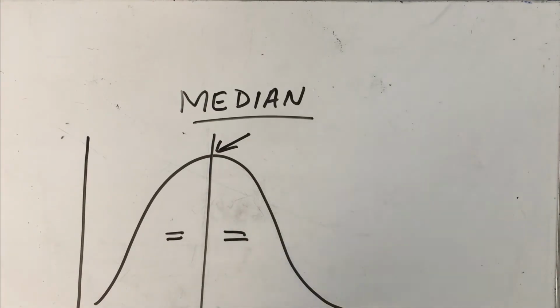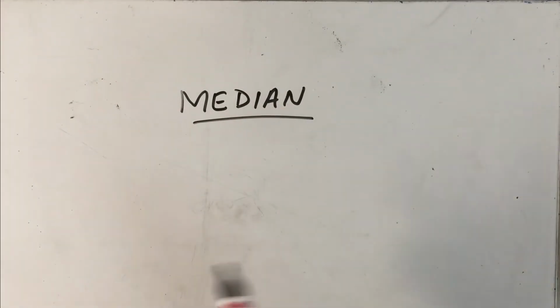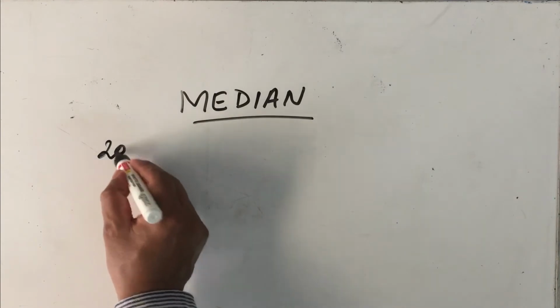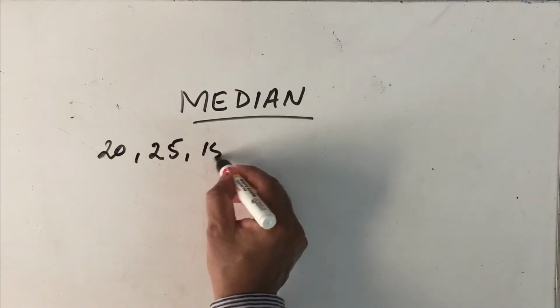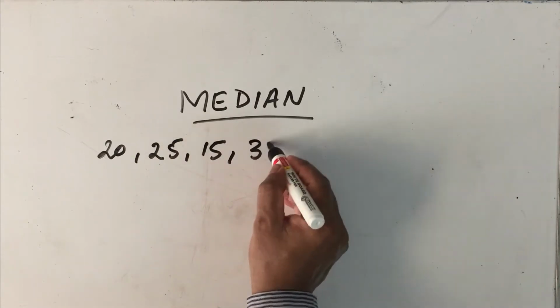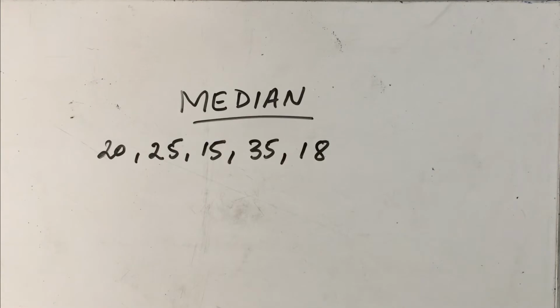Now how do we calculate the median of an ungrouped distribution? Let us write an example: 20, 25, 15, 35 and 18. Step number 1 is to arrange them in either ascending order or descending order.